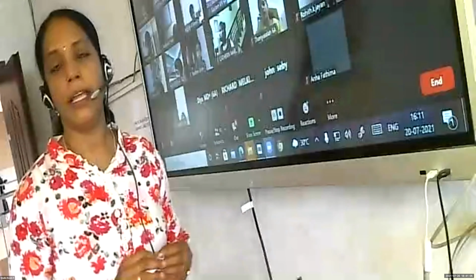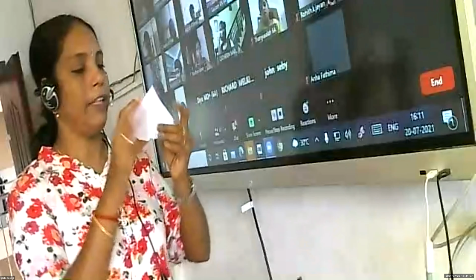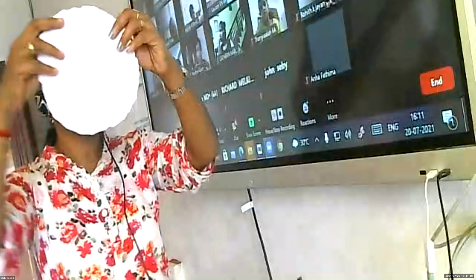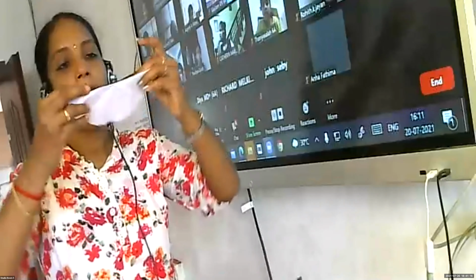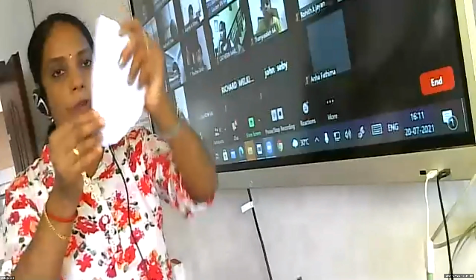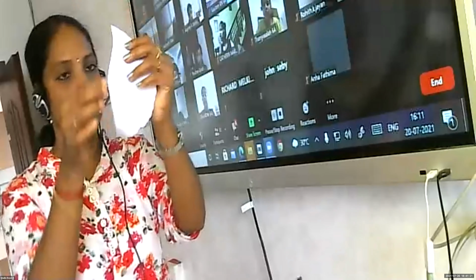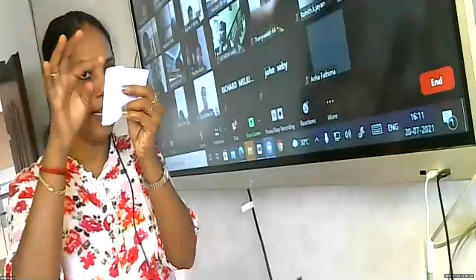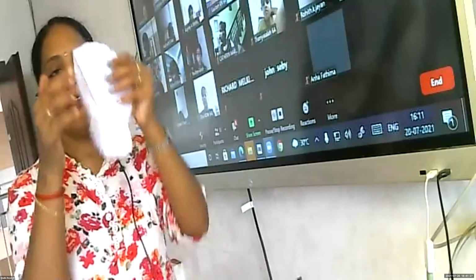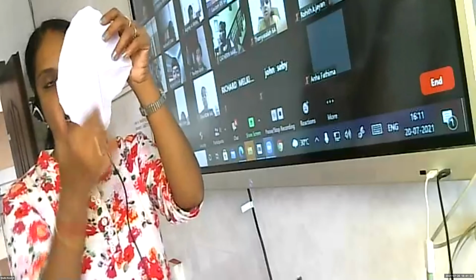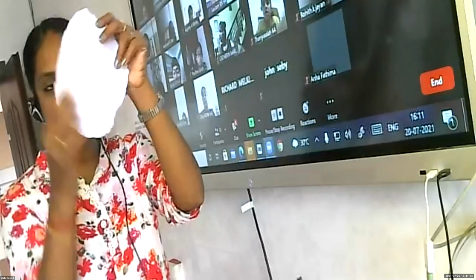Listen. Can you see? I have a circle with me. Now stop talking. See, when I fold one circle like this, this is the center of the circle. When I fold like this, and when I unfold it, this crease in which I folded, what is this? This crease is called a diameter.